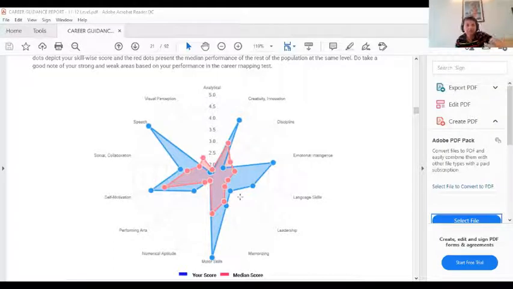Ms. Chitra is asking, is the guidance chargeable? Yes, when you do career guidance, you definitely have to charge the students for the guidance. The students are ready to pay for that.